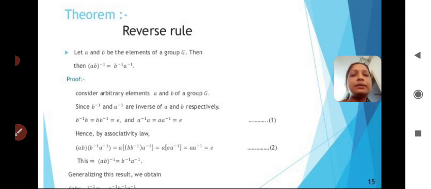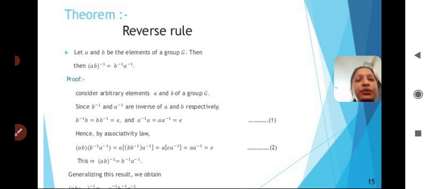Next, the reverse rule. This is also a very important rule. The statement of the rule is: let A and B be elements of a group. What I am taking from the group G is A and B. Then (AB) whole inverse can be written as B inverse A inverse.